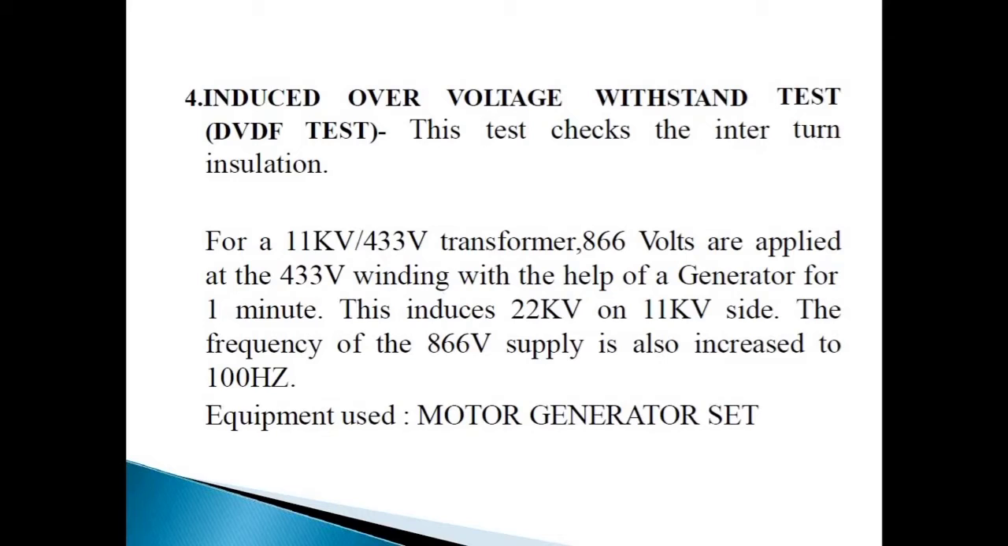Now 4. Induced overvoltage resistance test, or DVDF test. This test checks the interturn insulation. For an 11 kV to 433 volt transformer, 866 volts are applied at the 433 volt winding with the help of a generator for 1 minute. It induces 22 kV on the 11 kV side. The frequency of the 866 volt supply is also increased to 100 Hz. Equipment used is a motor generator set.